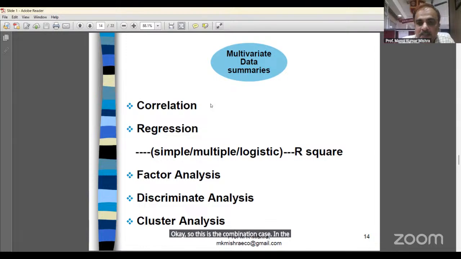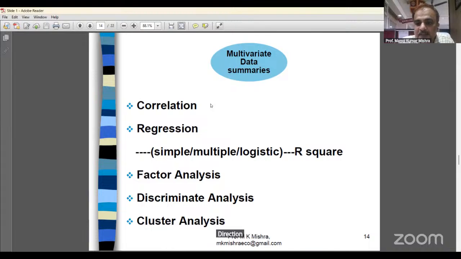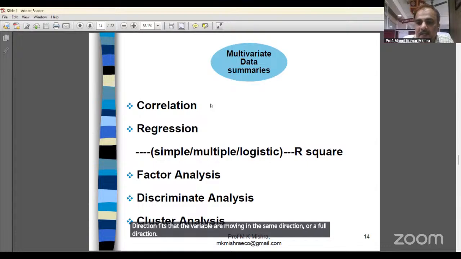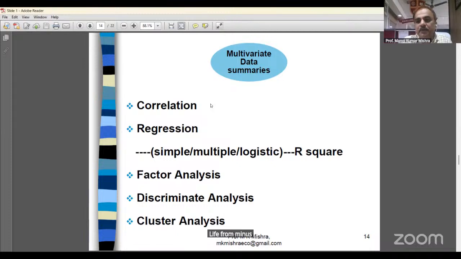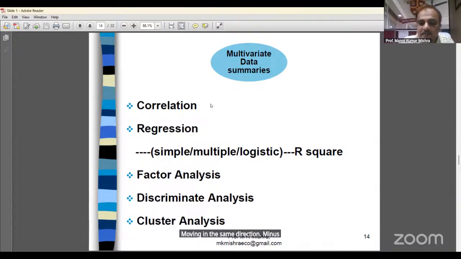So this is the direction of relationship. Direction tells whether the variables are moving in the same direction or the opposite direction. And then we calculate the degree. The value of correlation ranges from -1 to +1. Plus means positive relationship, moving in the same direction. Minus means negative relationship, moving in the opposite direction.